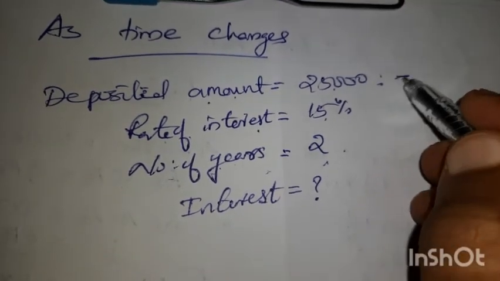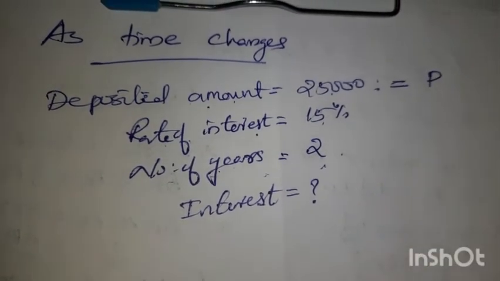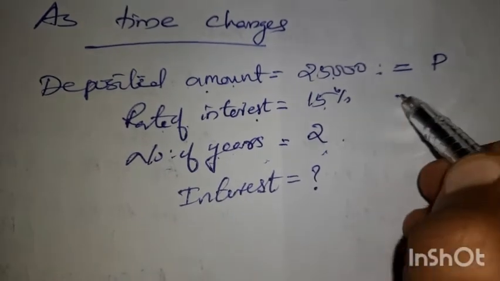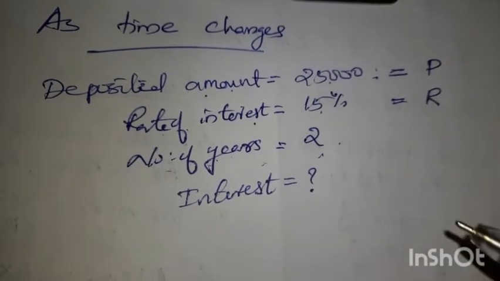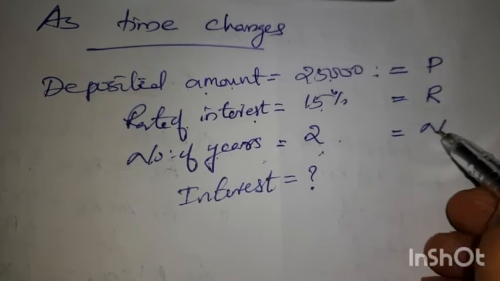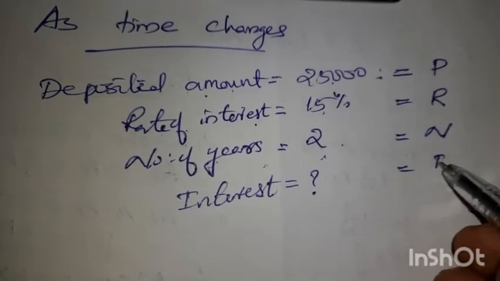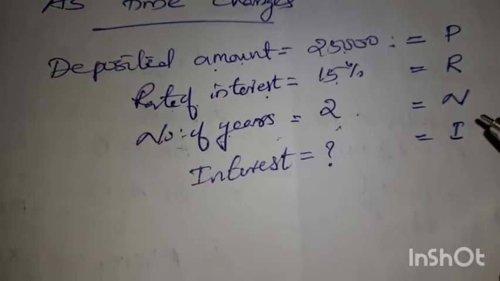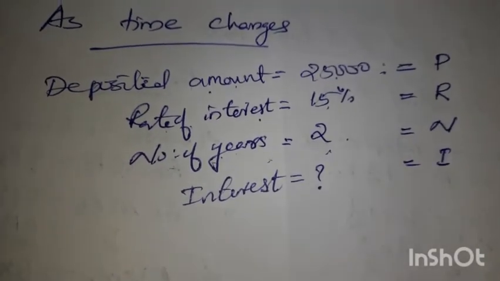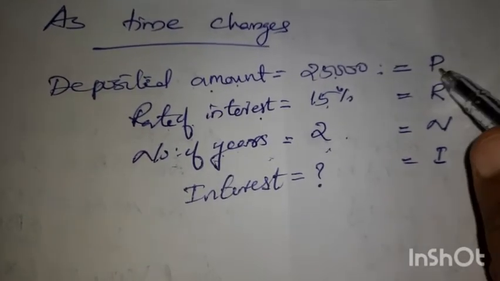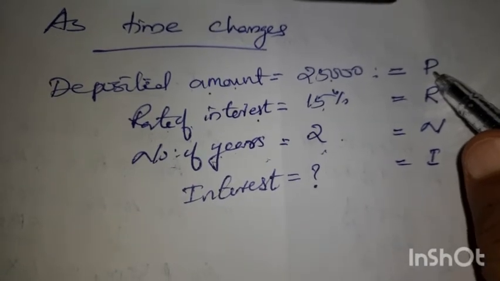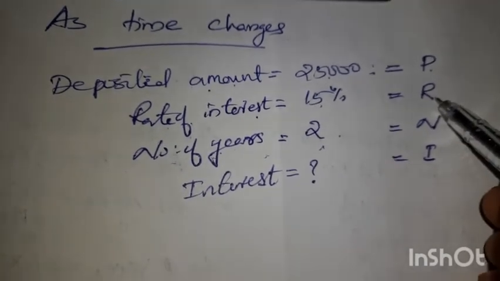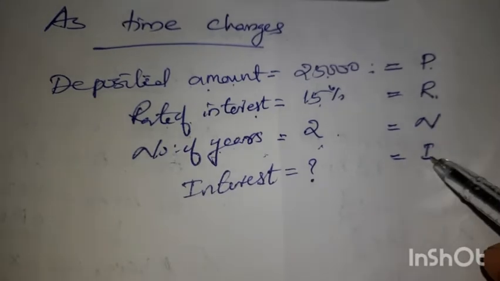So deposit amount we can consider as P. Rate of interest we can write as R. Number of years is N and interest is I. These terms you have to familiarize, because next year also you are studying the same way. P is the deposit amount, the principal amount. R is the rate of interest, N the number of years, I the interest.